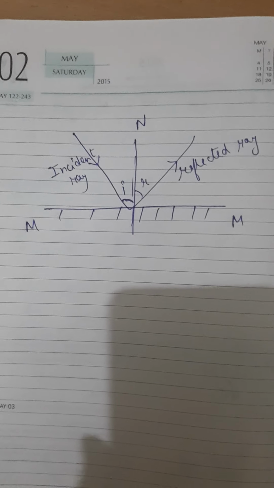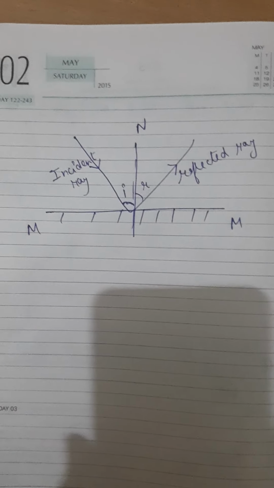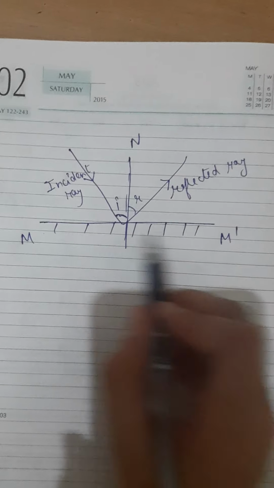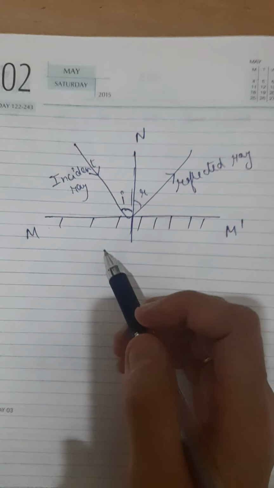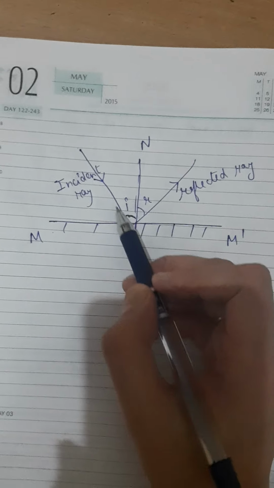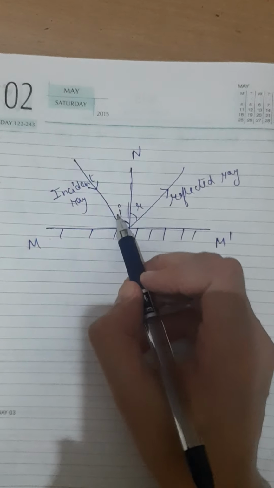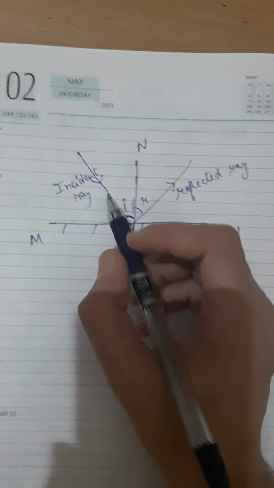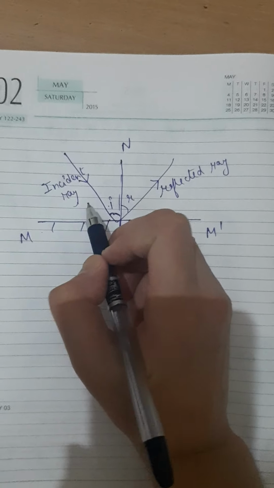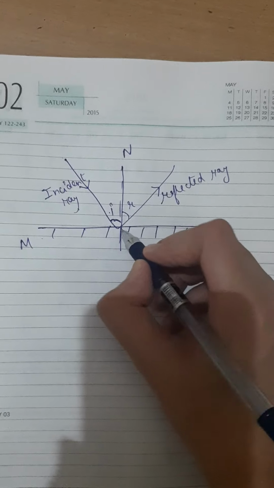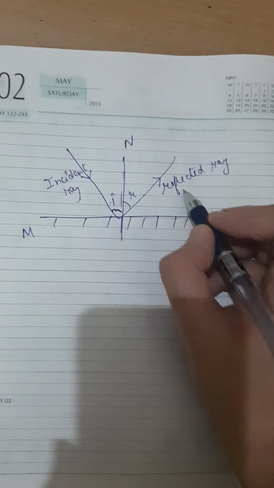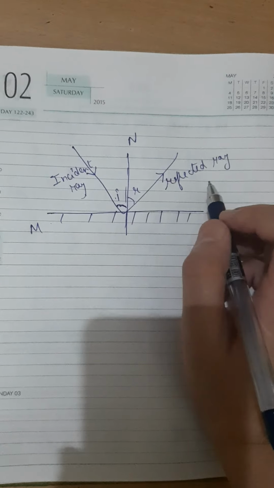Here is a mirror M prime. Suppose an incident ray, a ray of light, is falling on the mirror. The ray of light that first strikes the mirror is known as the incident ray. After reflection, the ray that comes out is known as the reflected ray.